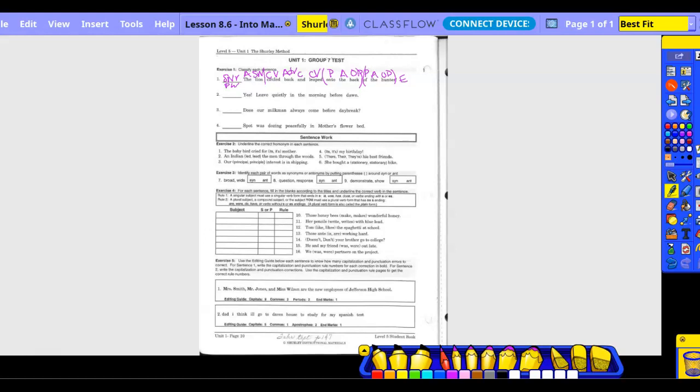Okay. Yes, leave quietly in the morning before dawn. So, who should leave quietly in the morning before dawn? You, and that is the subject pronoun, right? Okay. What is being said about you? Leave, verb. Leave how? Quietly, adverb. Okay. Yes is the what?